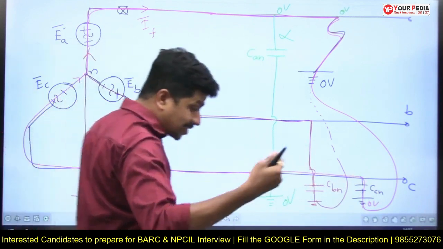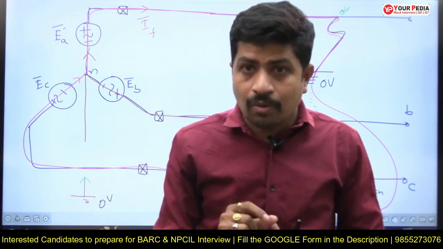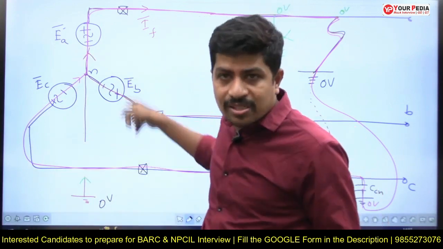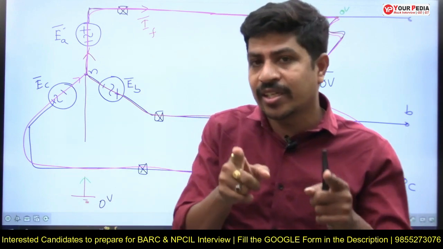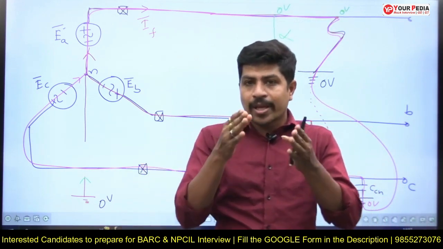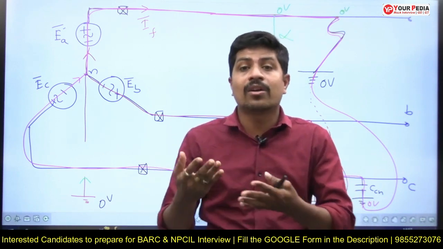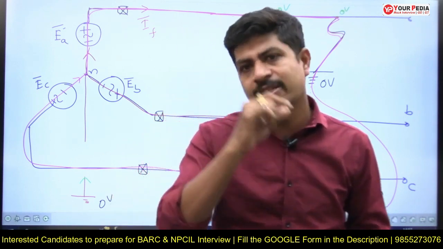Now, the next cross question is, why are you saying that a very small amount of current will flow? Because this fault current which is flowing is a charging current. It's not a conduction current. The current that is flowing through a capacitor is not a conventional conduction current. It is charging current or displacement current. It will be very small.